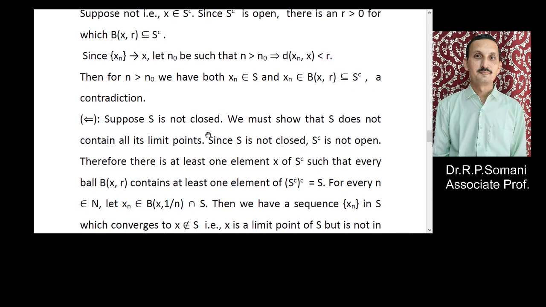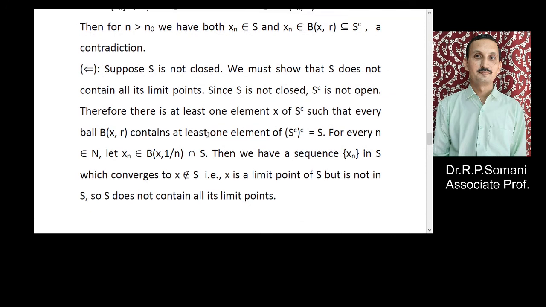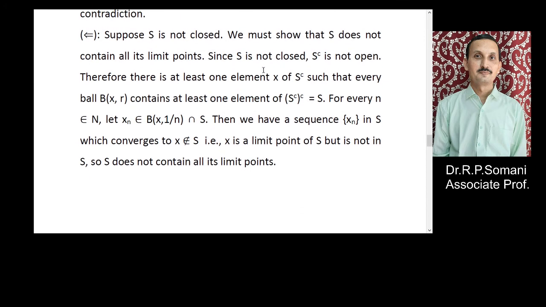For the converse, suppose S is not closed, so we must show that S does not contain all of its limit points. Since S is not closed, therefore S complement is not open.